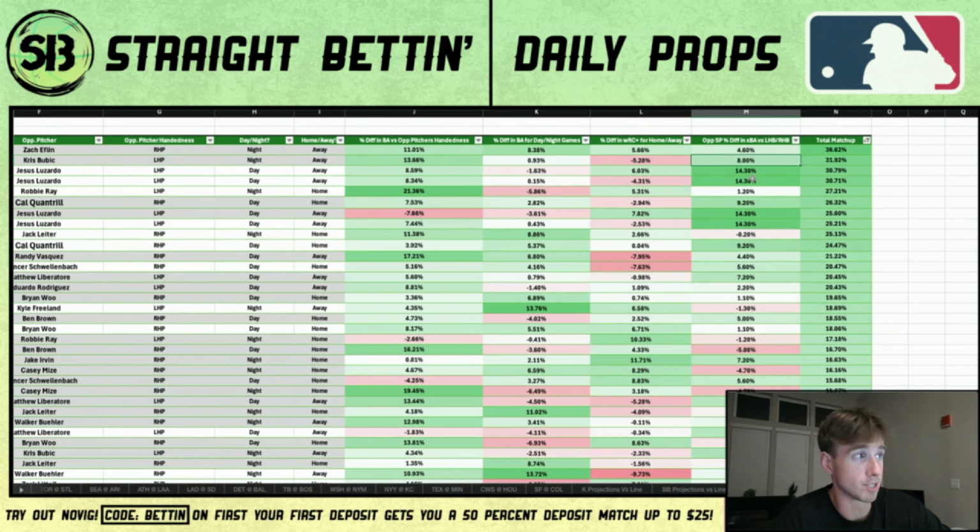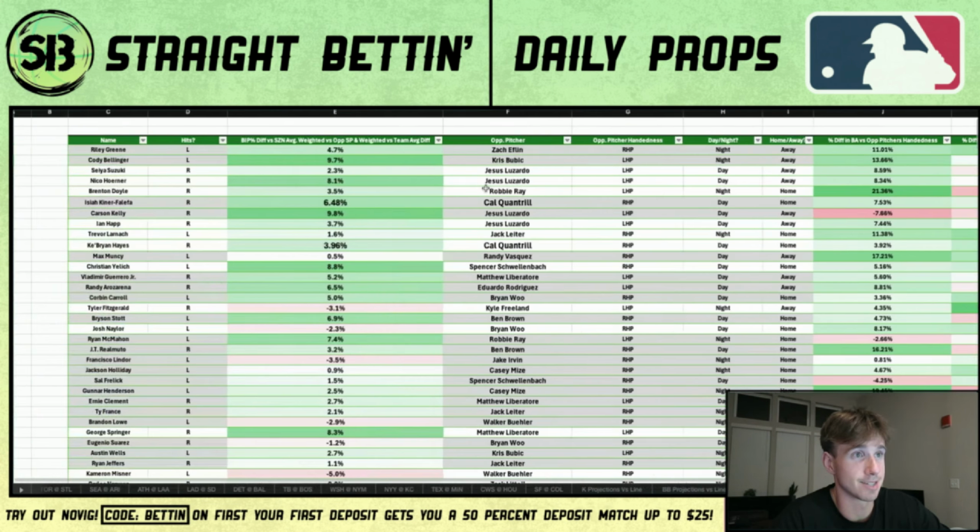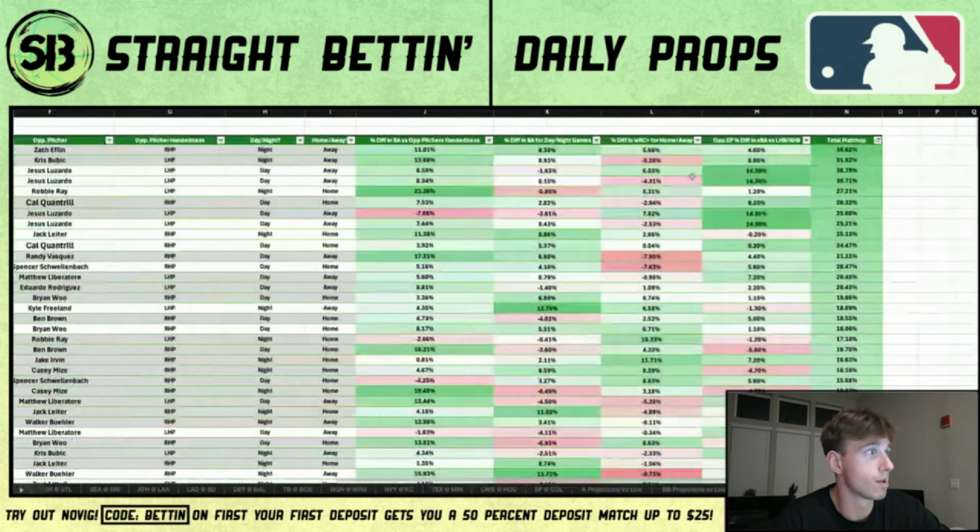And then Bubich himself is worse at, I think, both striking out lefties, if I'm not mistaken, but also giving up hits. His XBA is 8% higher against lefties as a lefty, right? Usually your XBA is supposed to be your batting average allowed, and it's supposed to be better or lower against lefties if you are a left-handed pitcher. So we got double reverse splits going on, and that's definitely what's leading this Bellinger number.